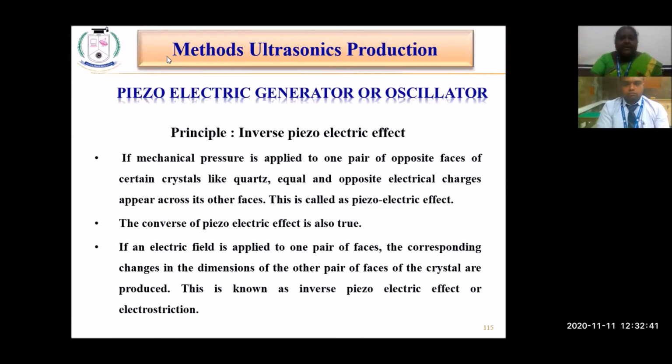First, we apply the electric field to one pair of faces, and corresponding changes occur in the dimensions of the crystal. That will be either an increase or decrease in the dimension of the crystal. That effect is called the inverse piezoelectric effect.